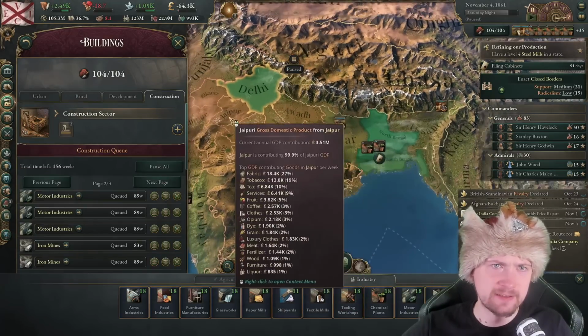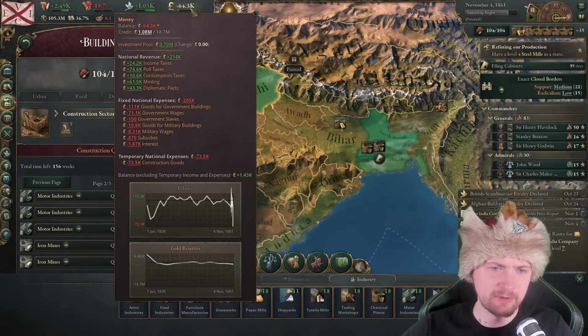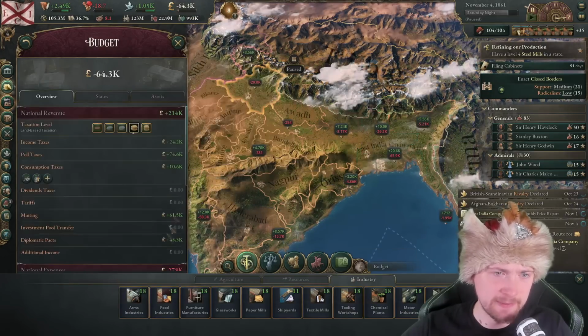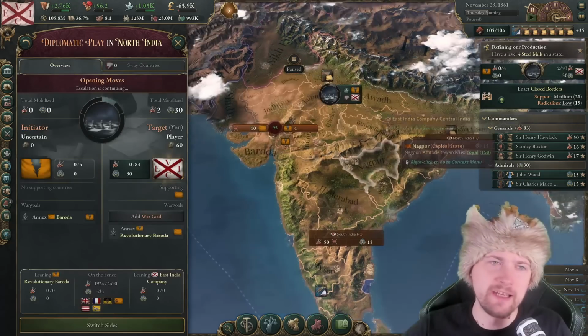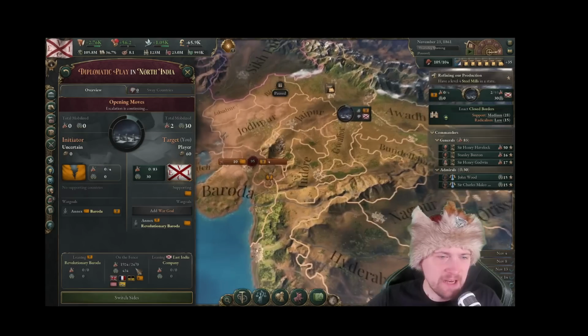Honestly, I could have just improved a few buildings, not whole production at once, because now if I go to my spendings, you'll see that this is all due to paper. Really? Again? Will they ever stop?